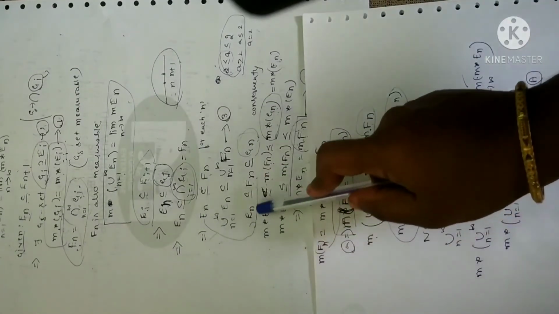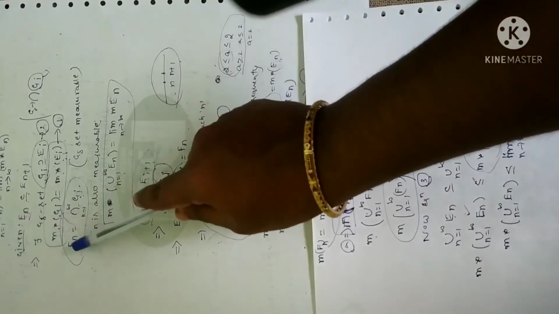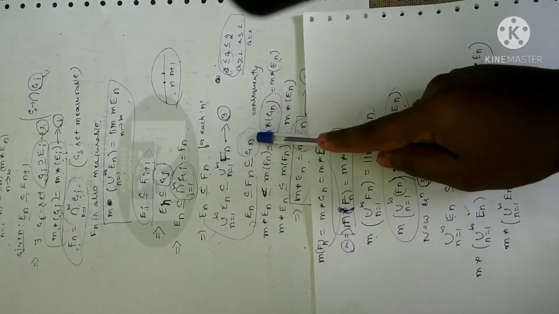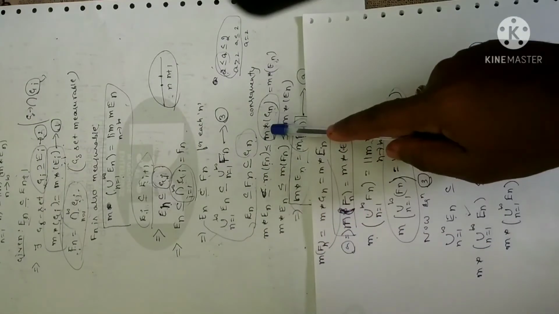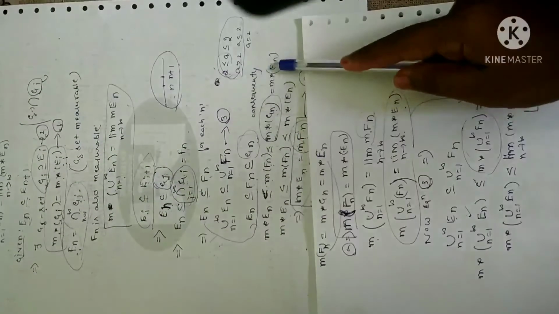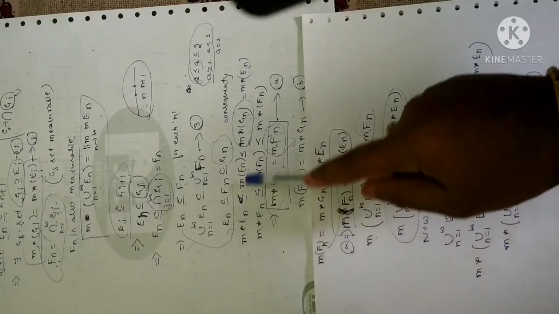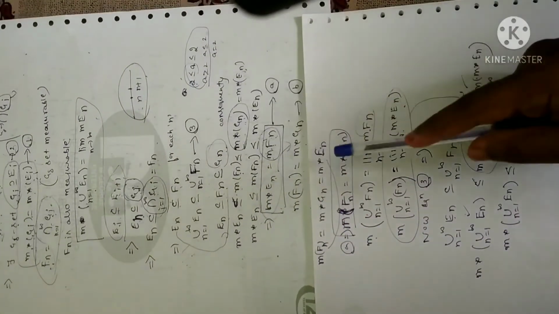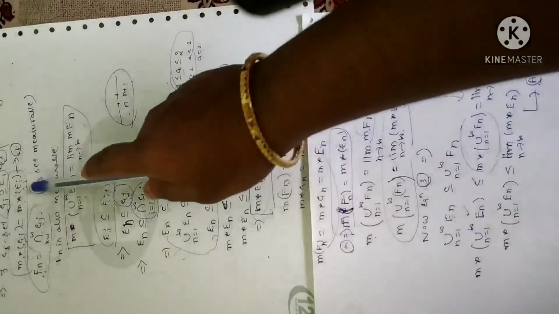Now I can rewrite this equation, and moreover all the Fn's are a collection of open sets. Definitely that will be in one of the open sets, so let me take that as n. Now take measure on both sides for the above equation. You will get this. Again, the measure of Gn is equal to the measure of Ei. From equation 1 I have replaced it and rewritten that. Now this statement implies that these two values are equal, and let me take that as equation A. Fine. Again m star of Ei, what I have assumed is m star of Gi.